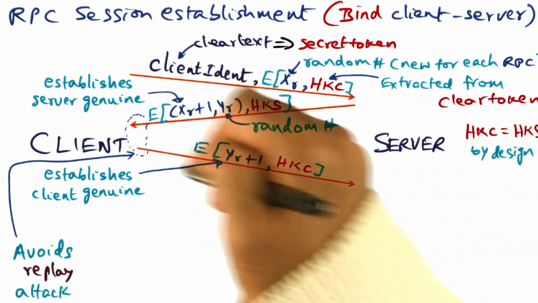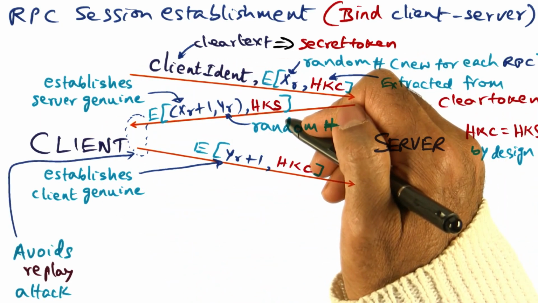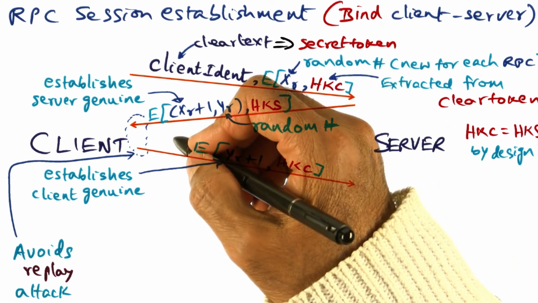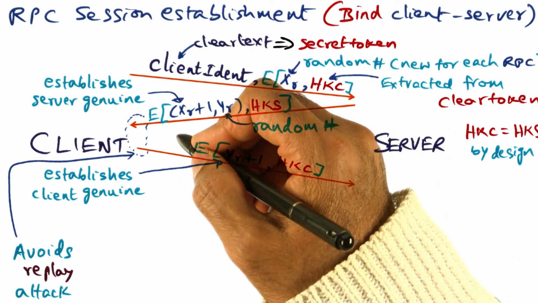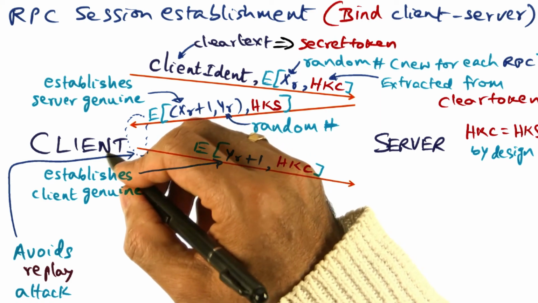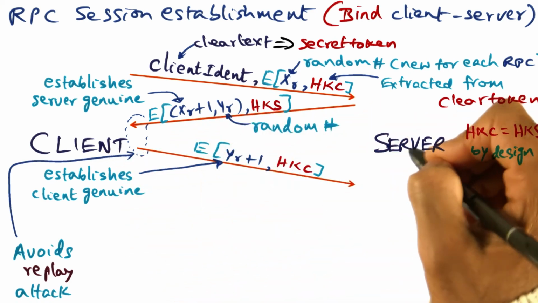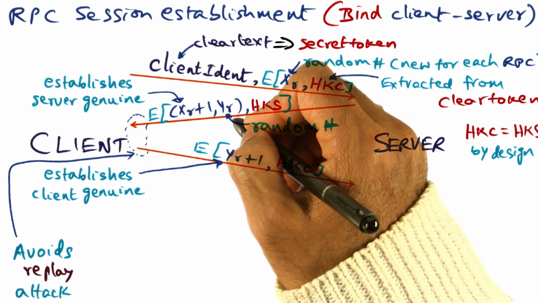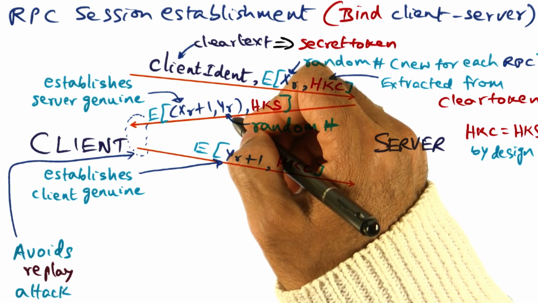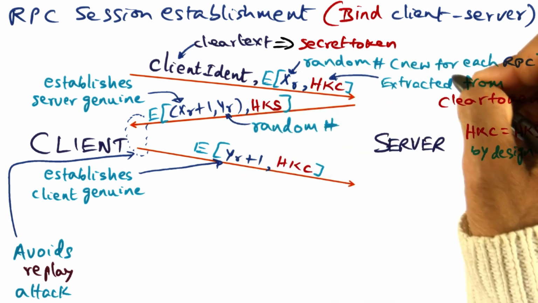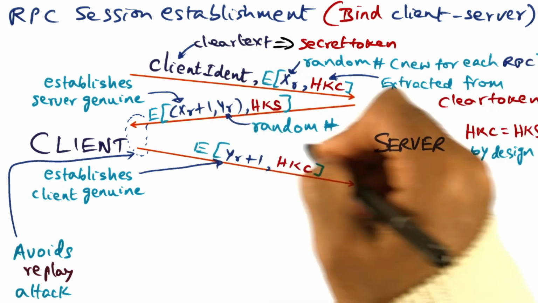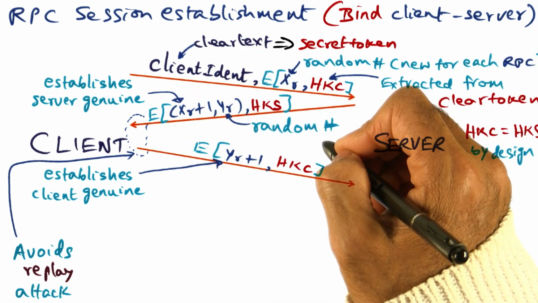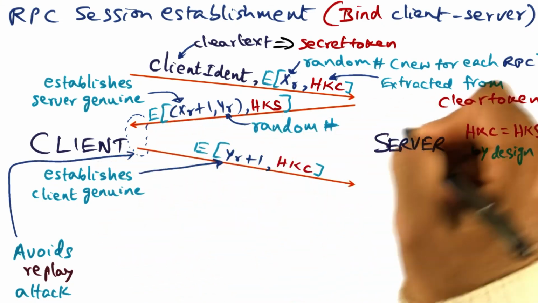And this pair of communication that you're seeing is also avoiding replay attack, either from the client to the server or from the server to the client. In both directions, we are avoiding it by this trick of generating a new random number for establishing an RPC session and communicating it back and forth between the client and the server.